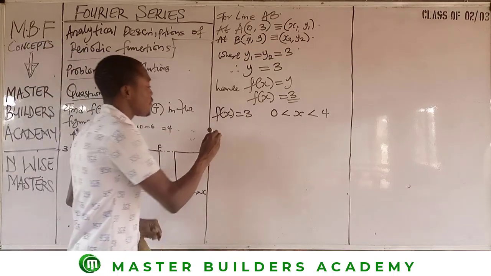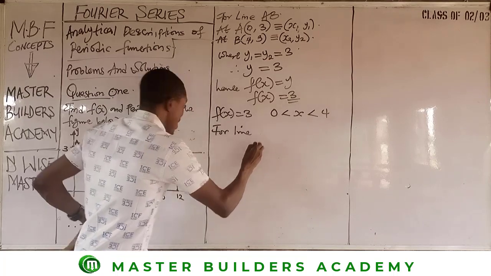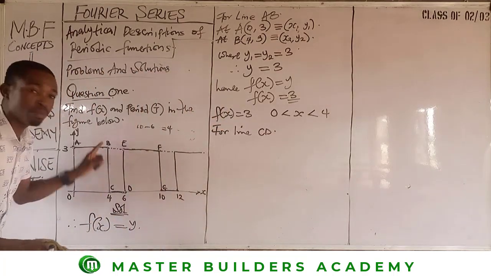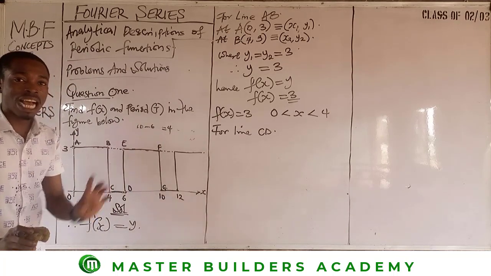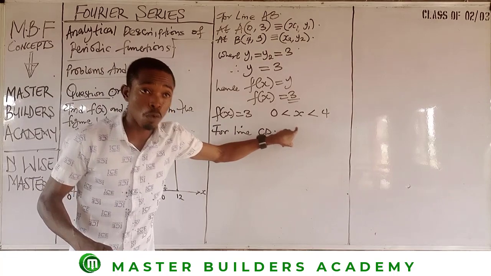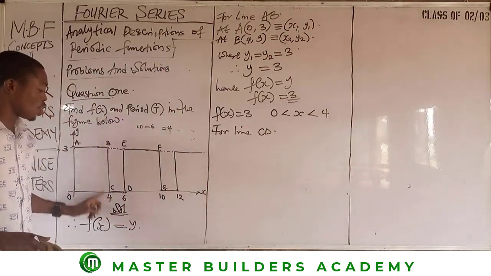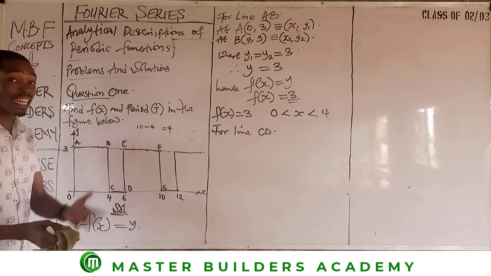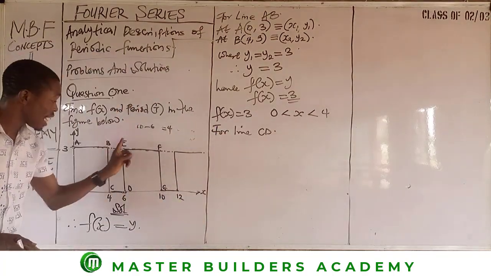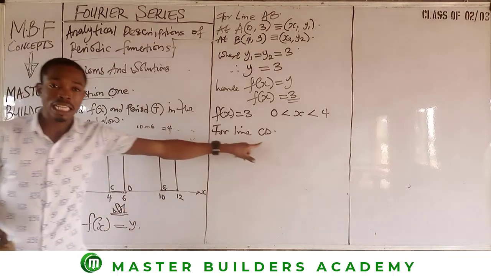Then the next is what? For line CD. Like I did mention, you don't consider line BC because it's a vertical line, and as such, the value of x does not vary. You see, while we got to this level, we have 0 to x to 4. But in this case, there would be 4 to x to 4. There is no such thing that exists here. So this is one of the reasons why we ignore this, and we are going to equally ignore this. So the next horizontal line is CD. That's why we have CD here.